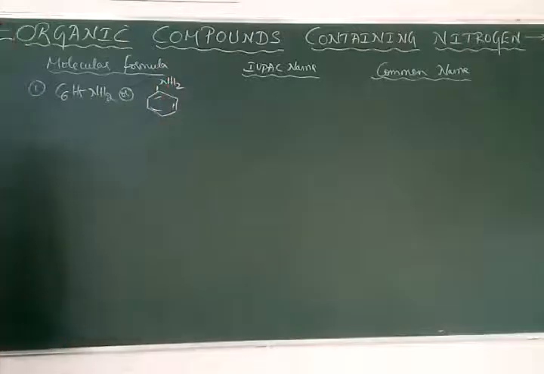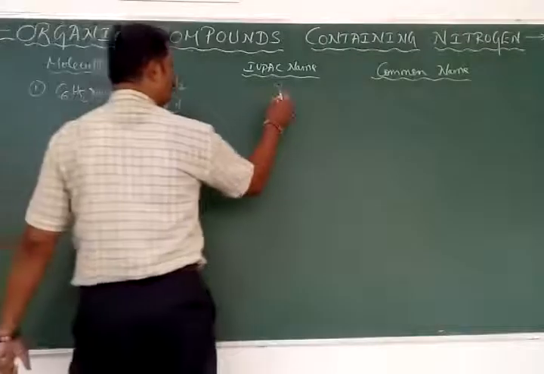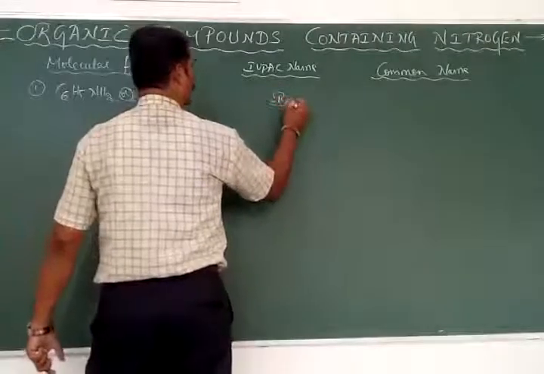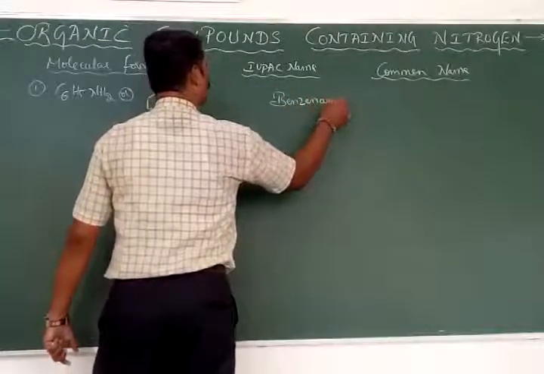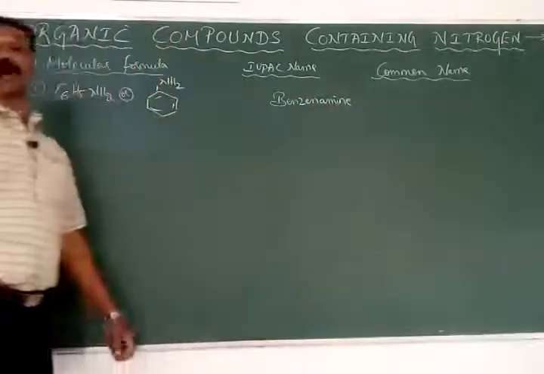Okay. So IUPAC name is, root word is benz. There is no root word meth here. First it is called only the benzene with amine. It is called as benzene amine.